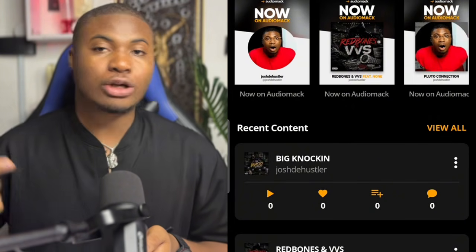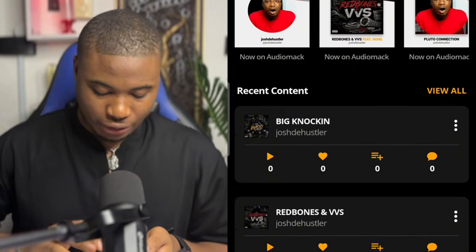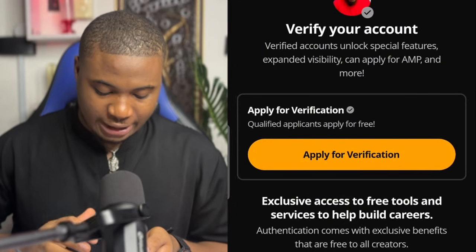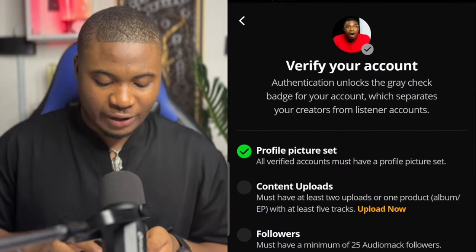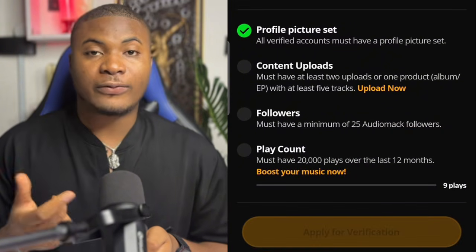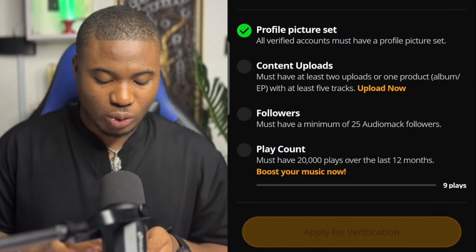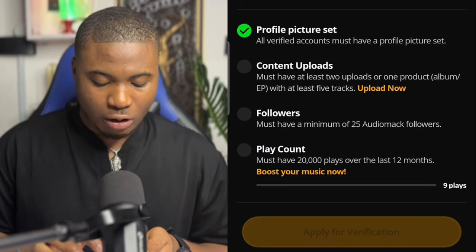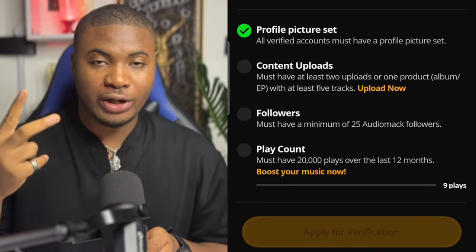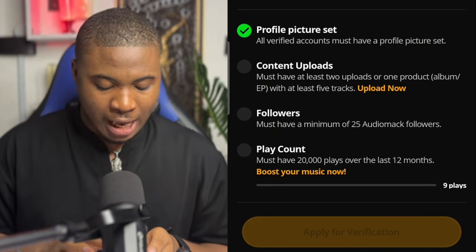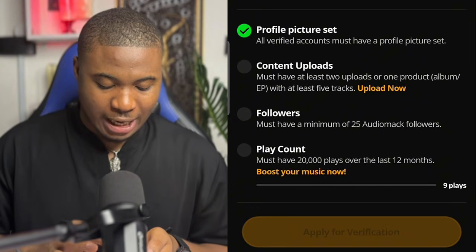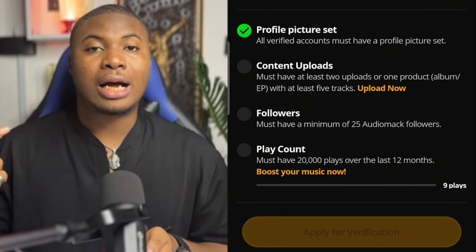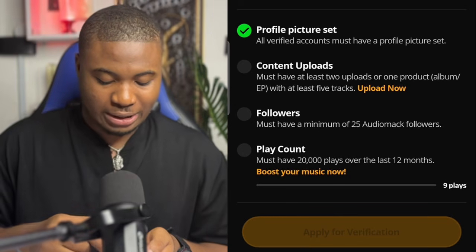But if you want to apply for monetization, this is the place that says earning. Click on it right here. Then click on the place that says apply for verification, and they will tell you the qualifications you need to meet. I've met the first one, which is profile setup and content upload. You have to upload two songs on the platform, have at least 25 followers, and get 20,000 plays.